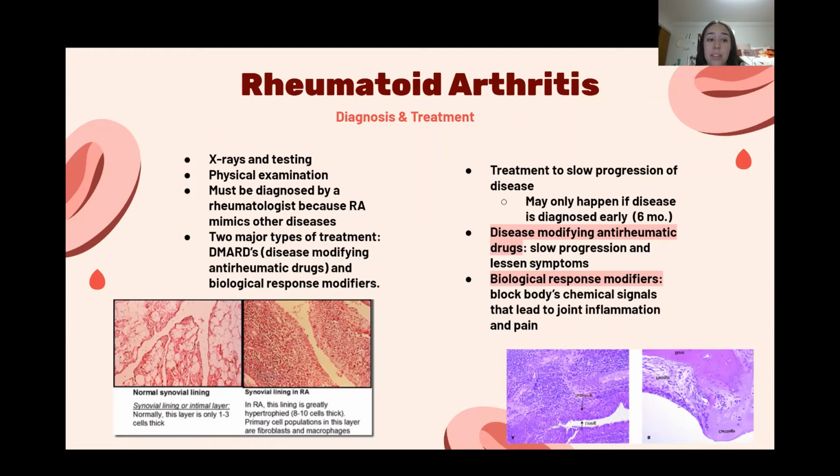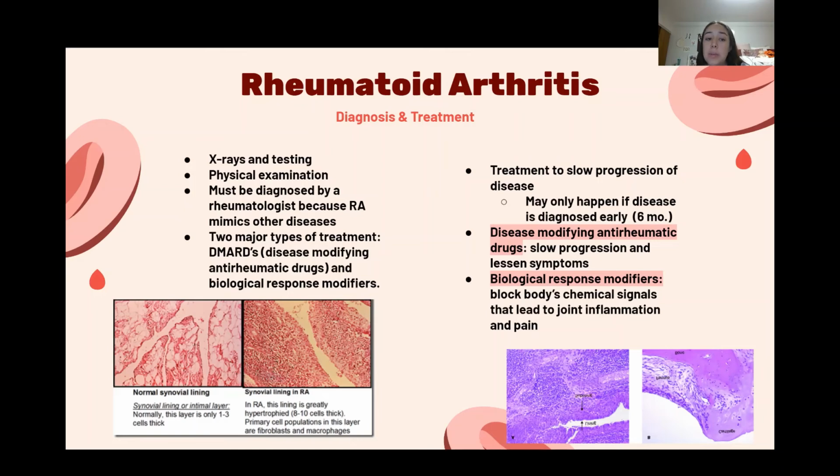So for treatment, there are two main types of medication, and those are disease-modifying anti-rheumatic drugs, also known as DMARDs, and biological response modifiers, and those are usually used as a second option taken along with DMARDs. Disease-modifying anti-rheumatic drugs aid in slowing down the disease's progression and preventing or lessening some of the symptoms, such as joint pain or swelling.